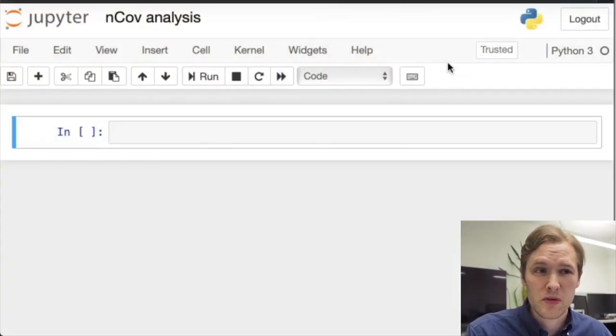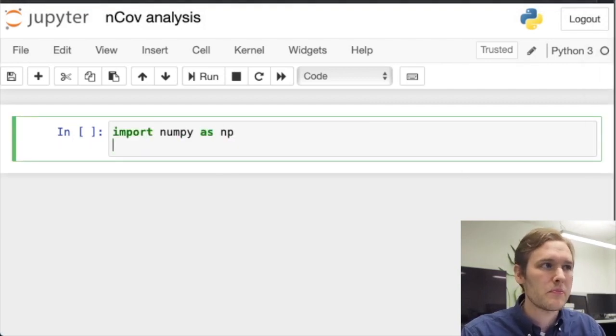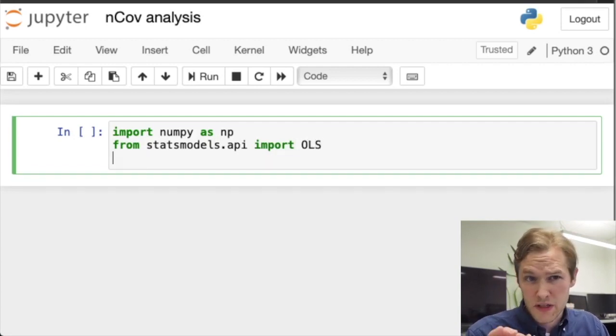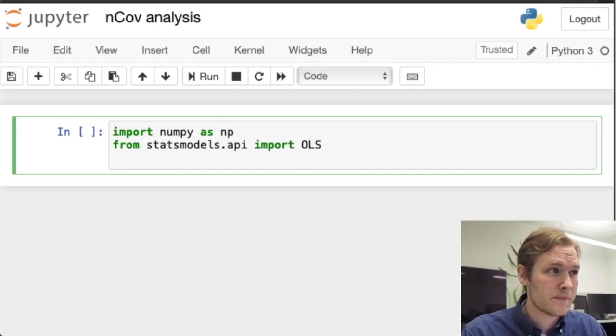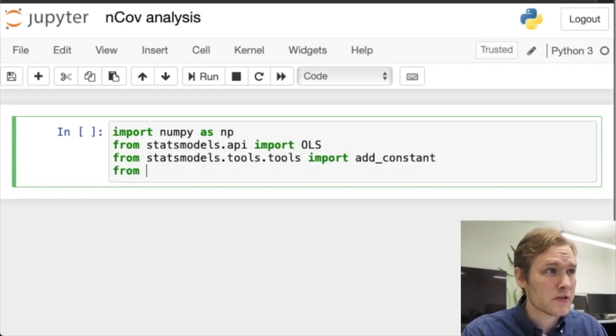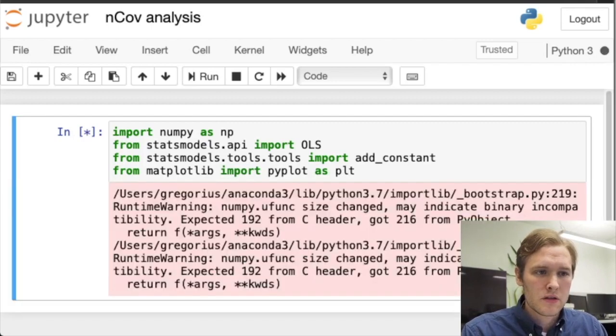So here I have a Jupyter notebook open. First of all, we need to import NumPy. We're going to use statsmodels, the ordinary least squares. We're going to do a little trick to fit an exponential function using the ordinary least squares. And we also need to get a tool to add a constant. And we're going to plot it, of course, so we need matplotlib as well. There, that should do it.